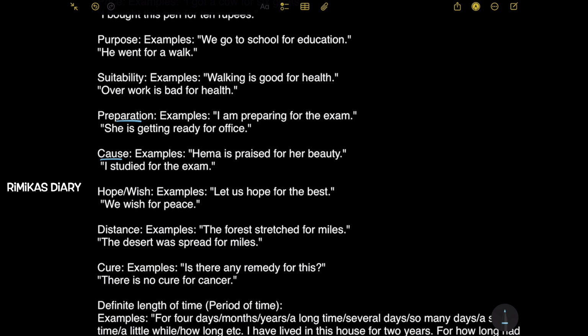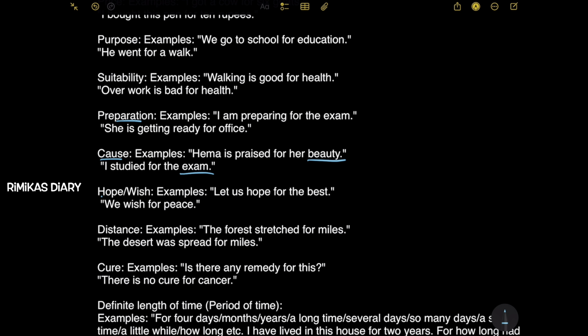Next, cause. Examples, Hema is praised for her beauty. I studied for the exam. So like the cause, Hema is praised. Why is she praised? For her beauty. That's the cause. I studied for the exam. Why did I study? For the exam. So here this is the cause. So for is also used for causes.